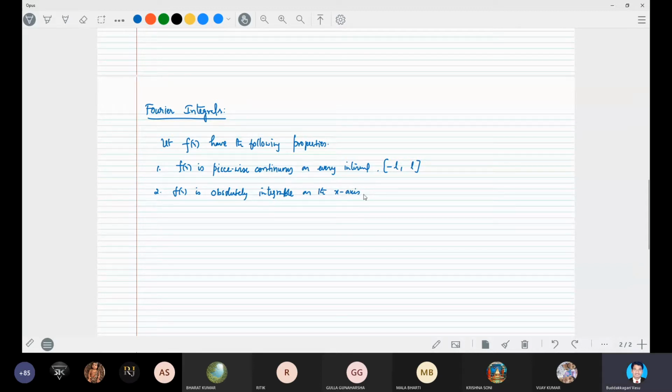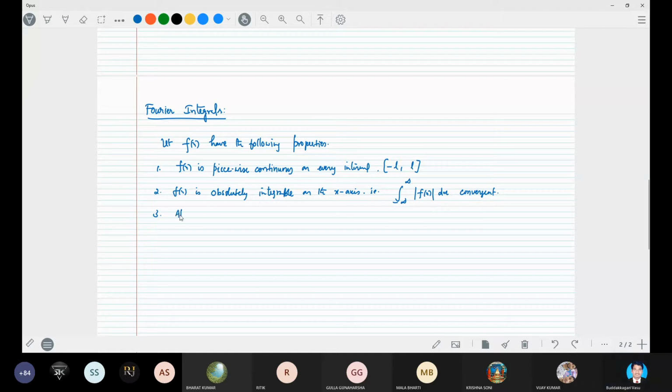That is, the integral from minus infinity to infinity of modulus f x dx exists or converges. Okay. Absolutely integrable means this must exist.